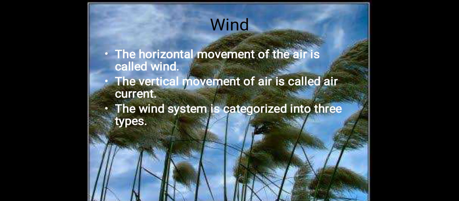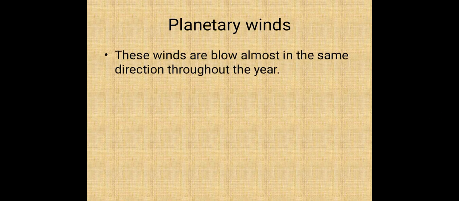The wind system is categorized into 3 types. What are the 3 types? First one is planetary wind, second one is seasonal wind, and third one is local winds. First, planetary winds. What is planetary wind? These winds blow almost in the same direction throughout the year.